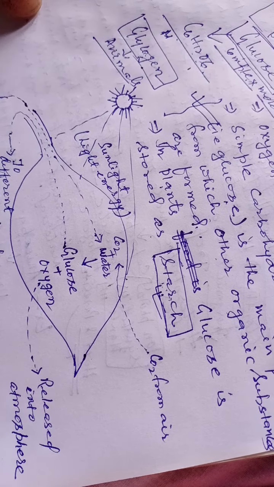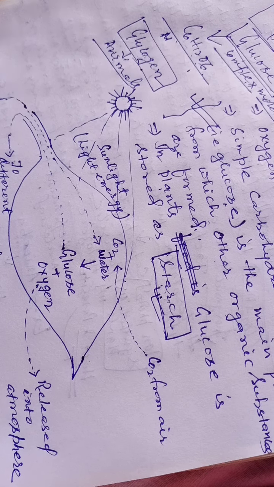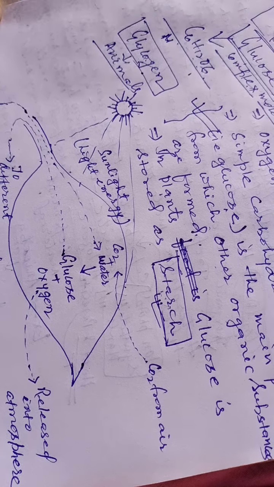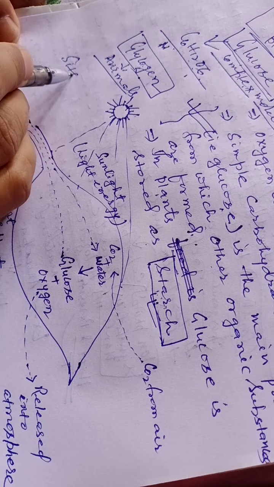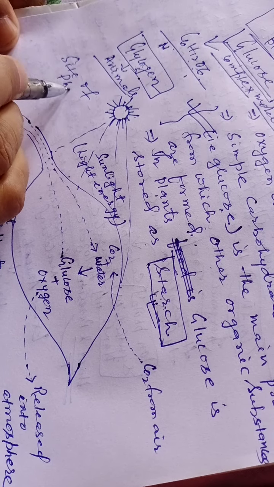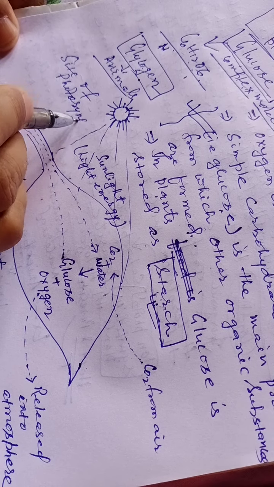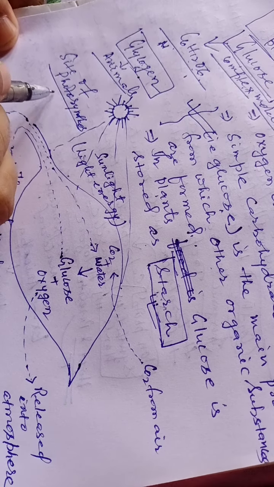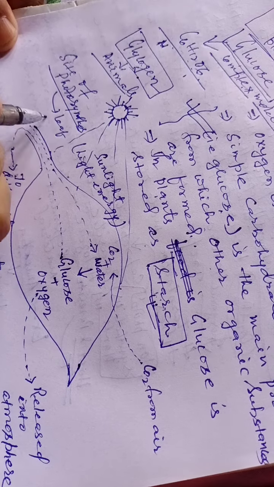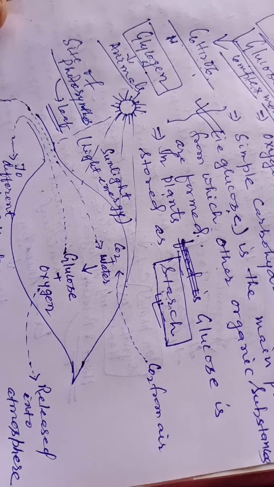Now the basic process of photosynthesis. You know the site of photosynthesis: the leaf is the site.